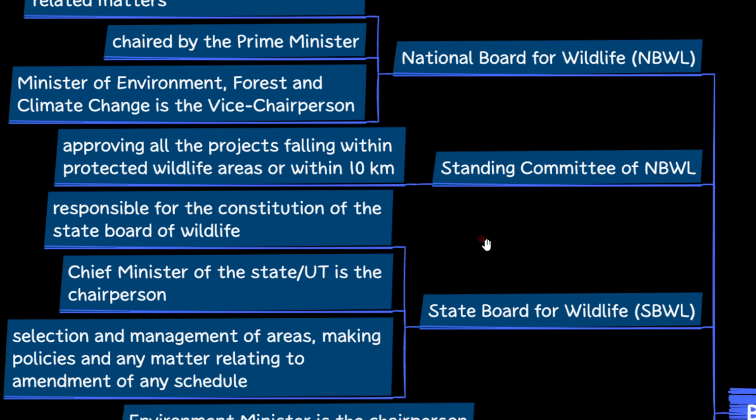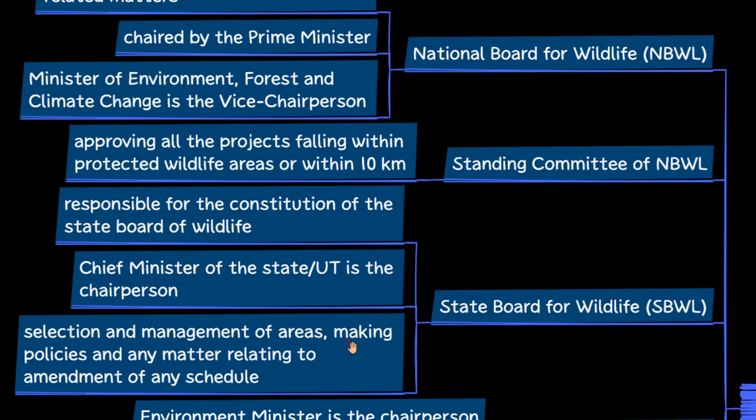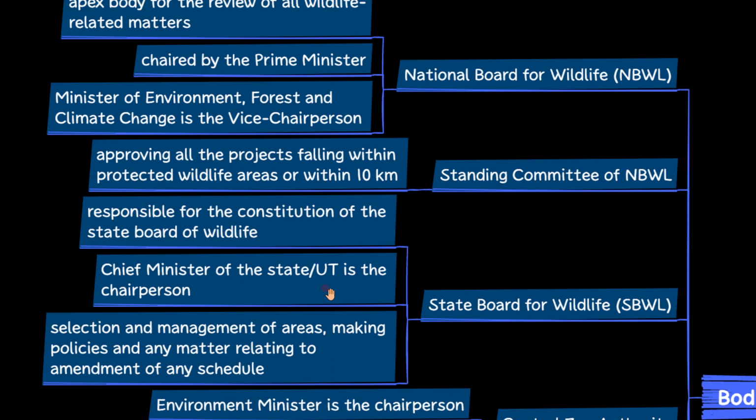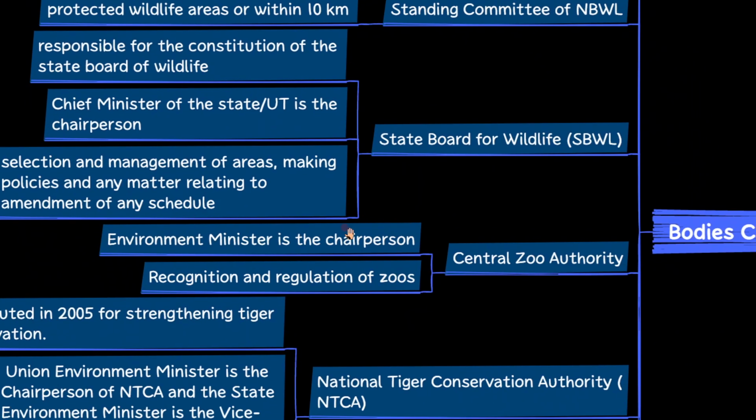Next, State Board for Wildlife. Responsible for constitution of State Board for Wildlife. Chief Minister is the chairperson, and selection and management of areas, making policies, etc. comes under the State Board for Wildlife. National Board for Wildlife లోనేమో Prime Minister is the chairperson and Vice Chairperson is the Central Minister of Environment. At the same time, State Board లోనేమో Chief Minister is the chairperson. Next, Central Zoo Authority. Environment Minister is the chairperson and recognition and regulation of zoos is the activity of the Central Zoo Authority.